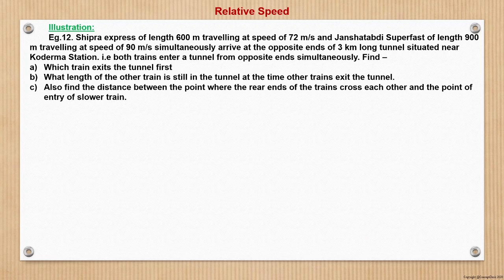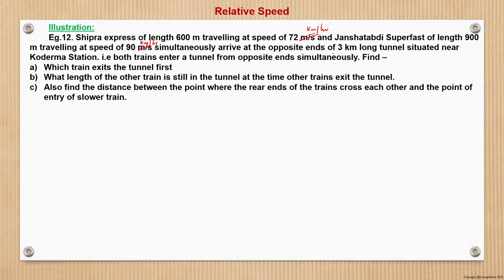This is a decently good question. Let us see. Shipra Express of length 600 meter, traveling at a speed of 72 meter per second. I think this should be kilometer per hour, not meter per second. It's a correction. Otherwise, this will be a very high speed. So Shipra Express of length 600 meter, traveling at 72 kilometer per hour, and Jan Shatabdi Superfast of length 900 meters, traveling at a speed of 90 meter per second. No, this again will be kilometer per hour.